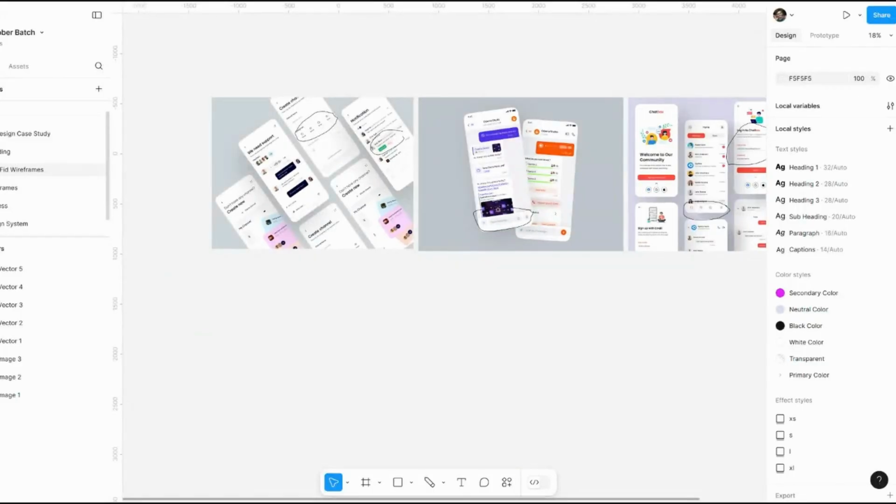What should be the next thing we have to do? What will be the things when we are doing the designing, when we are about to complete it, and when we have completed the design? So let's talk about the first scenario, when we are in the process of designing these screens.